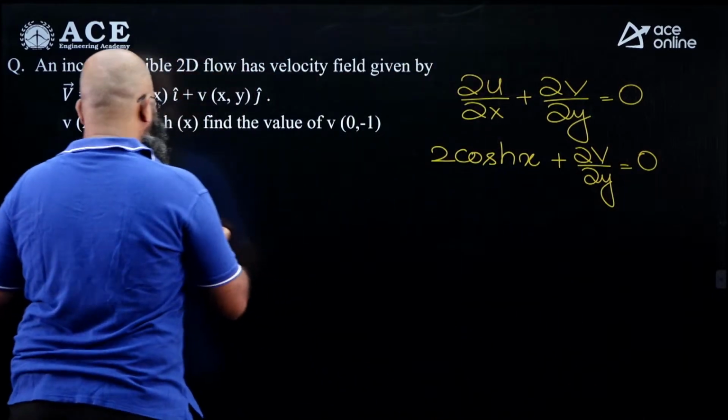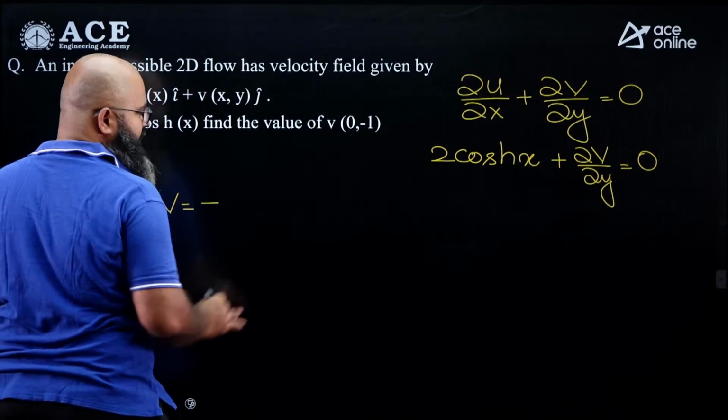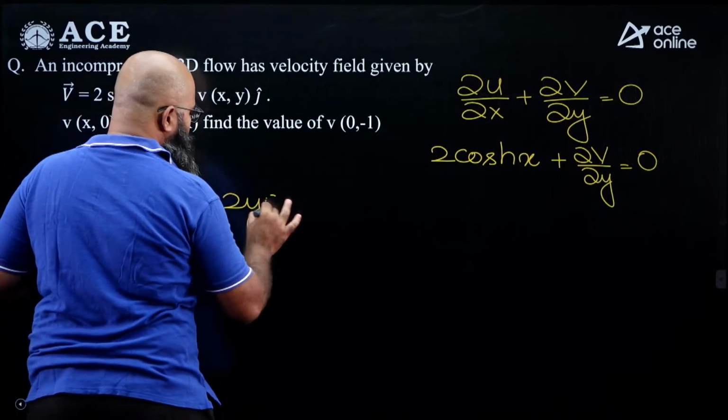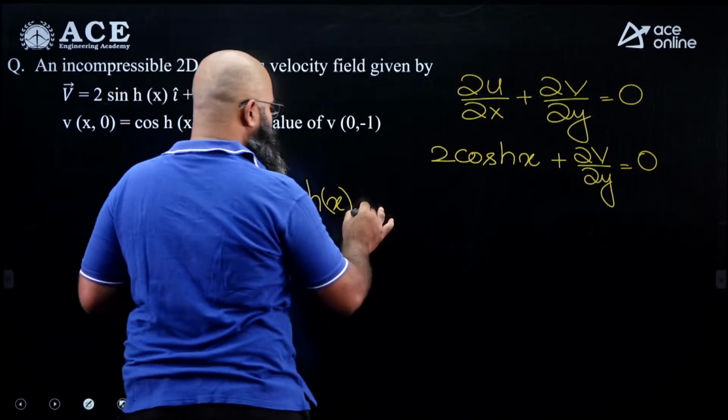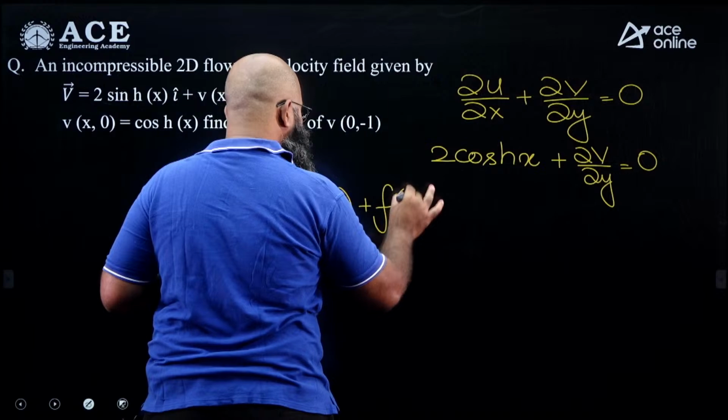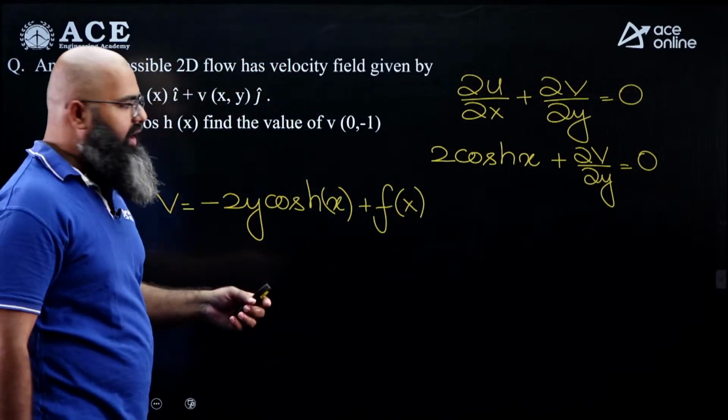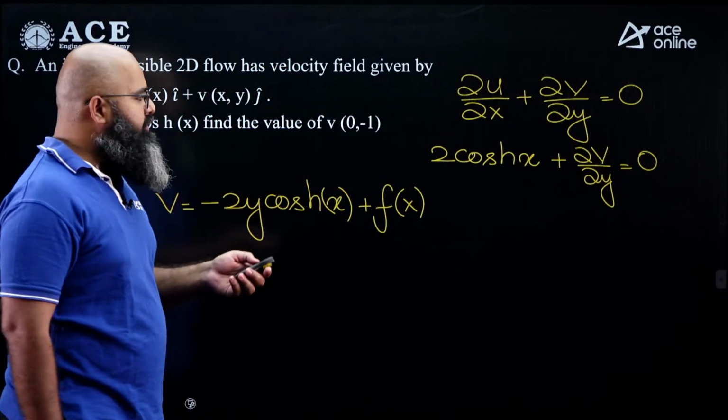Now from here we can say the value of v is equal to minus of 2y cosh x plus let us say some function of x, because we are integrating a partial derivative, we have to respect the fact that there can be a function of anything apart from y over here.